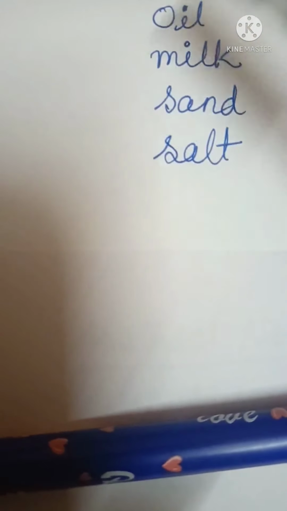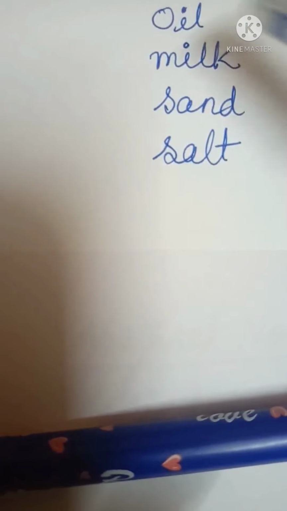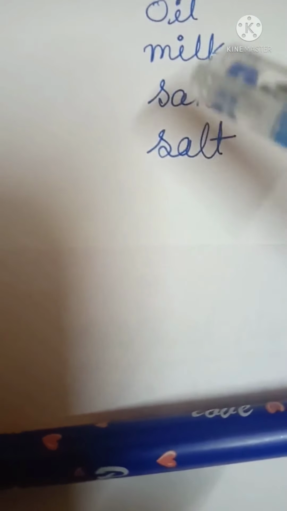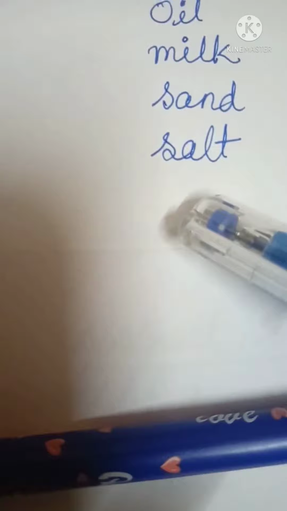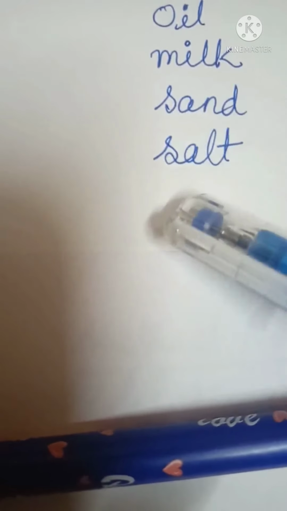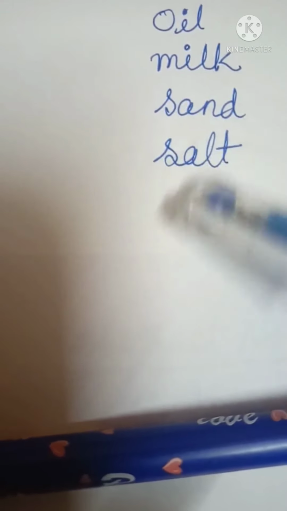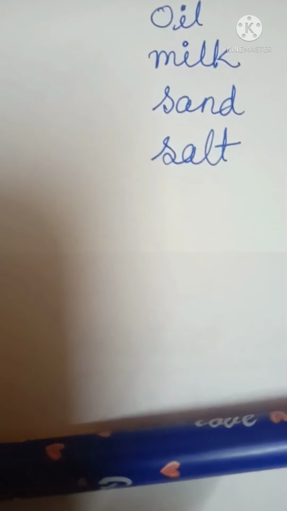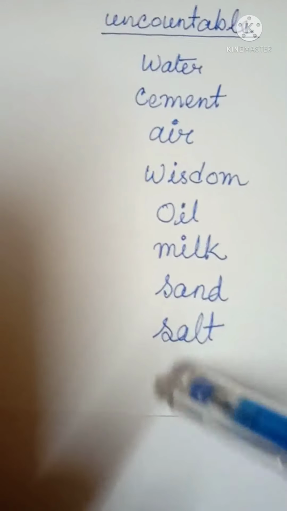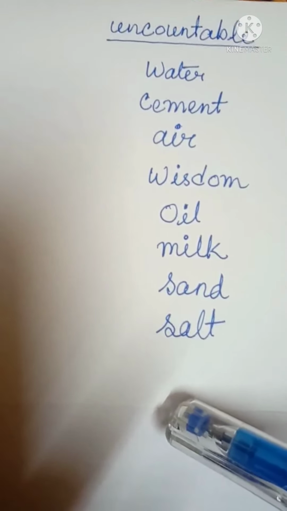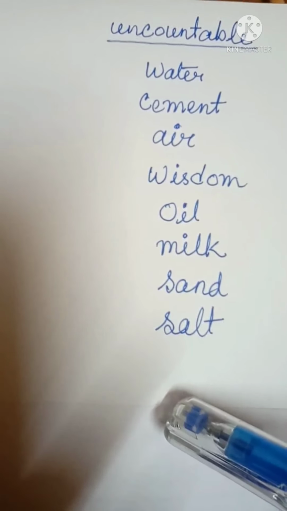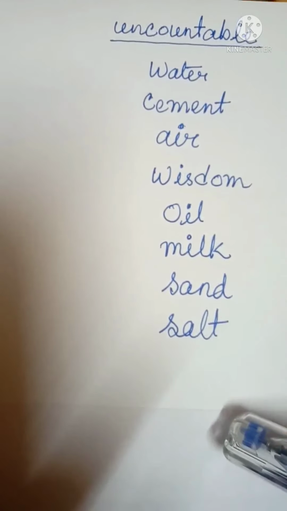In the same way, milk is also a liquid and it's not possible to count. Sand and salt, we also cannot count them. That's why all of these are uncountable nouns because we cannot count any one of them.